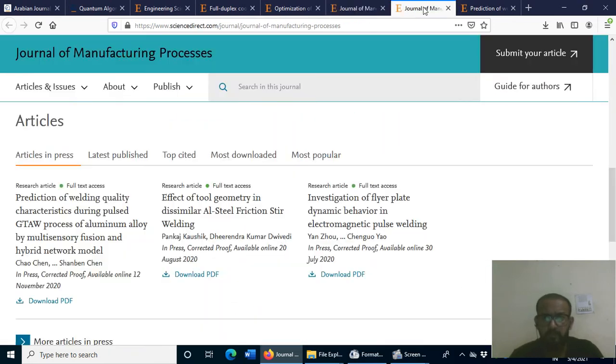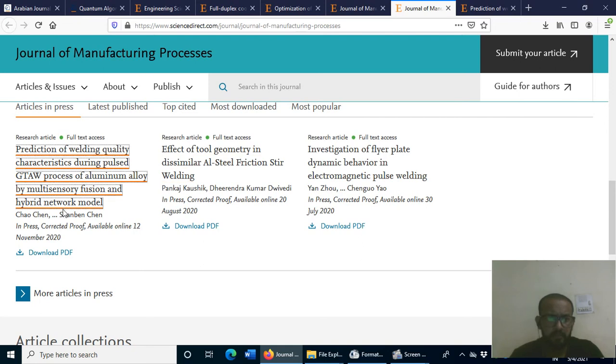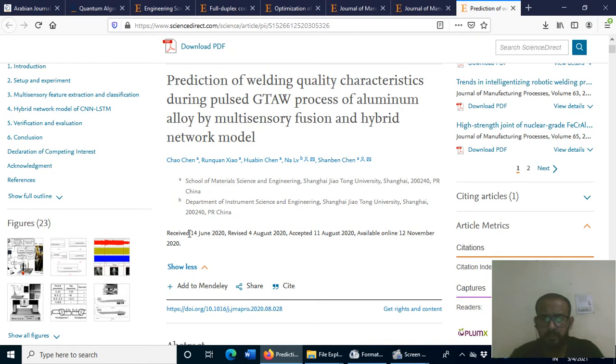If I click view journal, there are these articles. If I check this one, the prediction of welding quality, it was submitted on 14th June 2020, then revised on 4th of August 2020, and accepted on 11th August. So within a span of about 2 months the article is accepted, not yet published. Then it takes about 3 months from acceptance to publication.